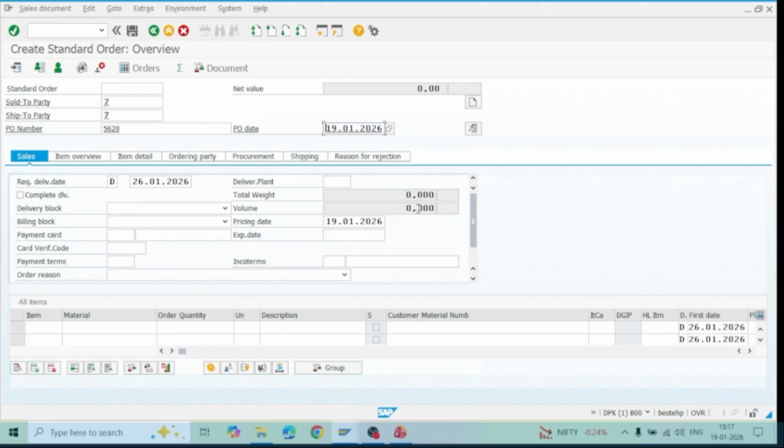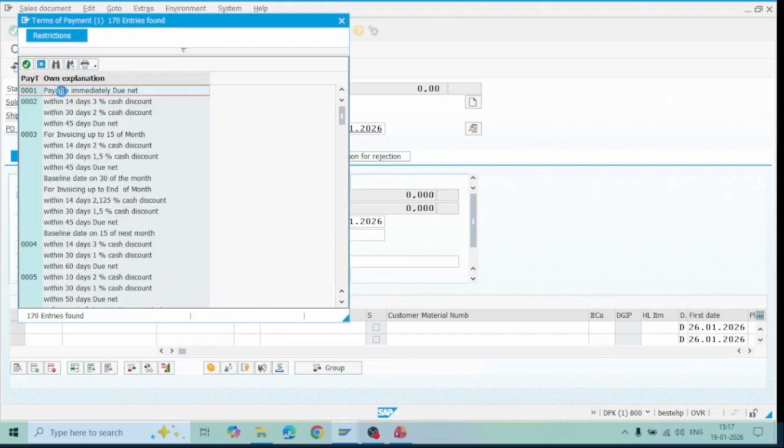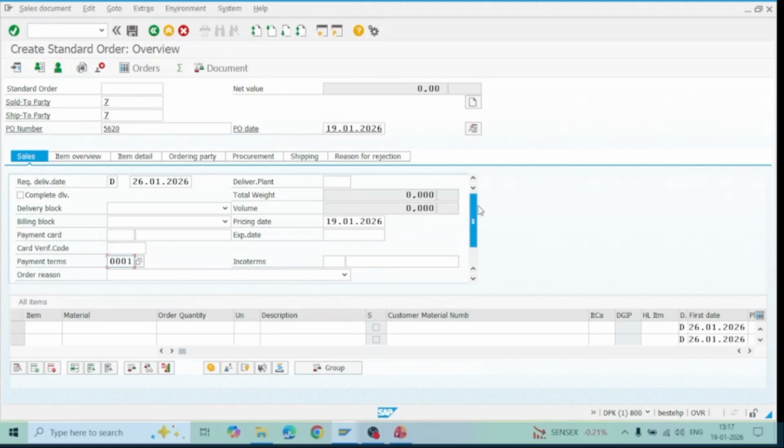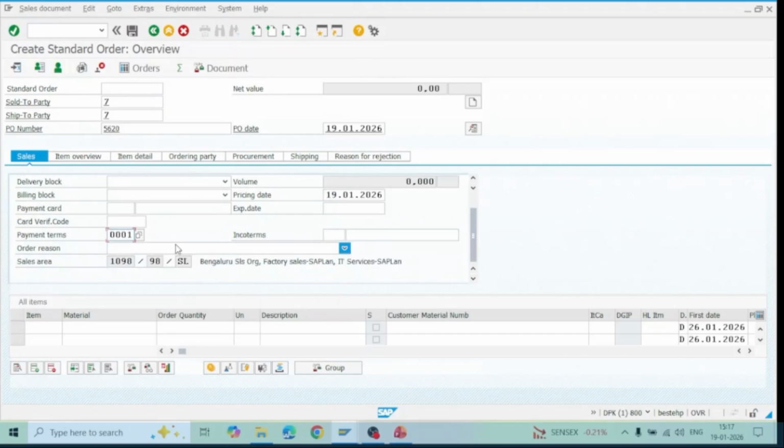In the sales order, some of the mandatory settings we need to set here. Payment term, I'll use the standard payment term, which is 0001. Payment terms can be created by your SD team, or maybe the finance team must create that. Along with this sales area, just enter the material code.